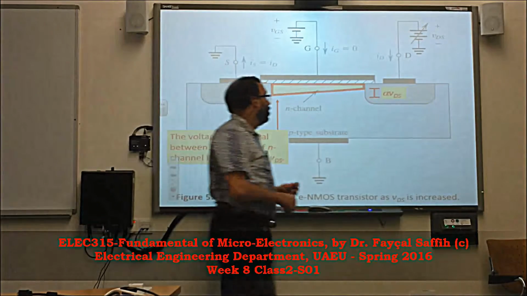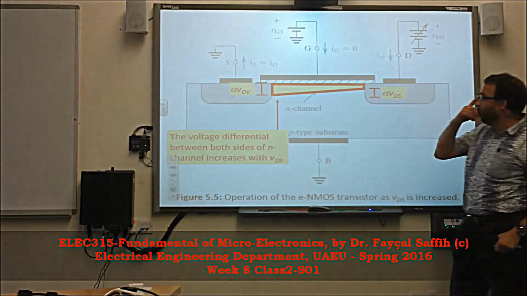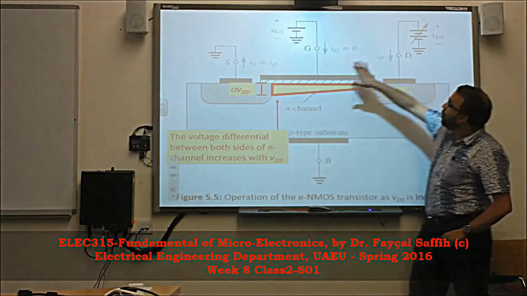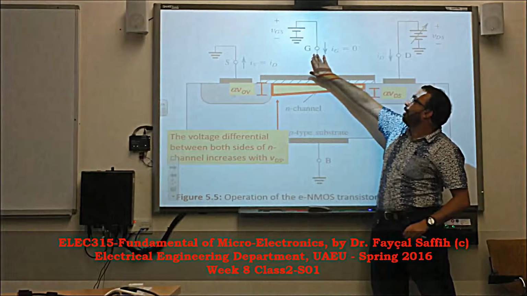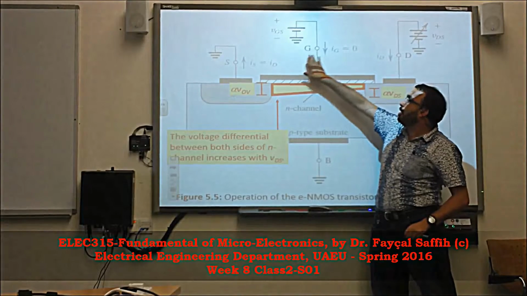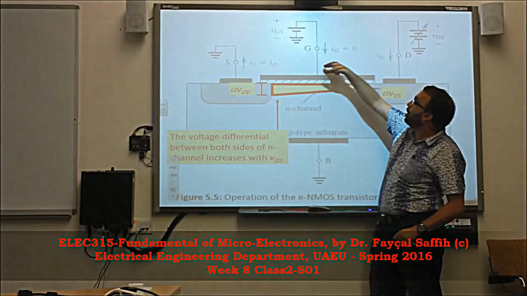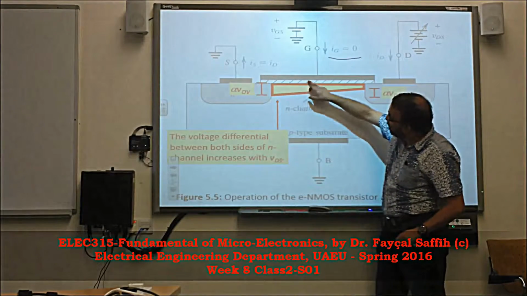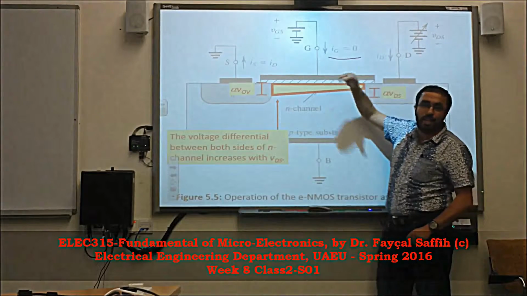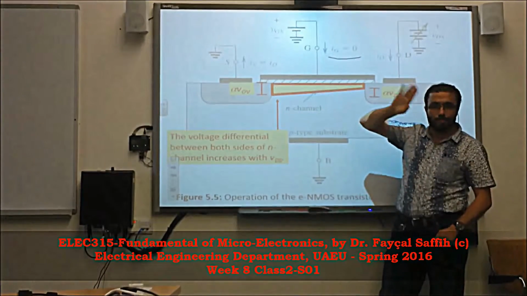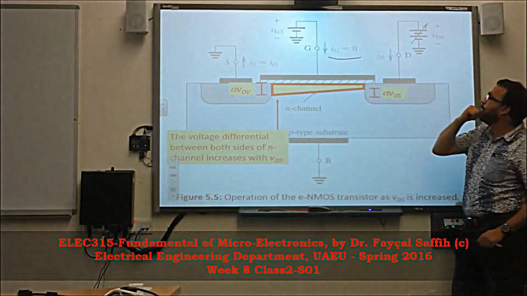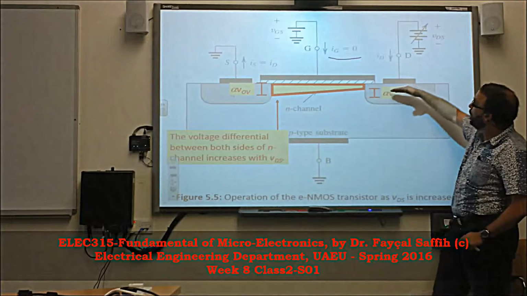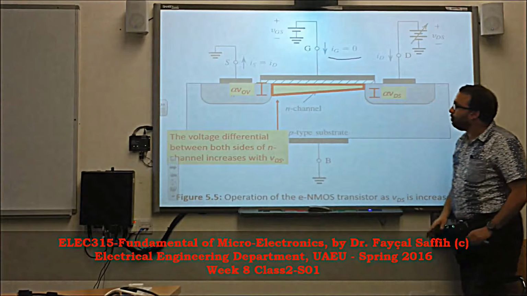So now the channel behaves in a different way, based on the voltages. First and foremost, we have this voltage VGS that is bigger than VT. And of course, there's no current. Is there any current? There's no current because the gate is isolated from the channel by the insulator. So this is no surprise. The only current that we have here is the current that goes from the drain to the source. Great.